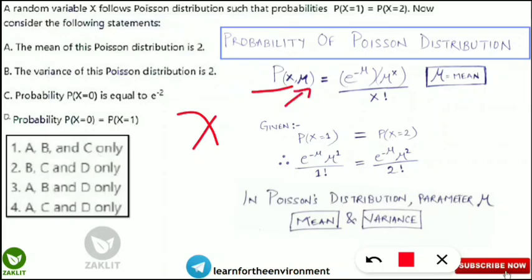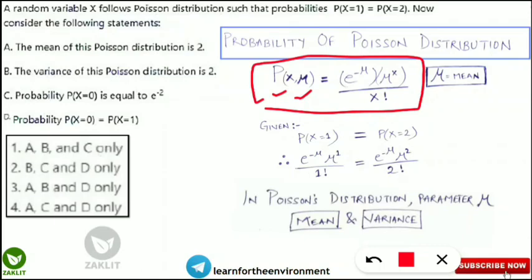So the formula is P(x) equal to e to the power minus mu multiplied by mu to the power x by x factorial, where mu is equal to the mean, which is also lambda, I am repeatedly saying. This is the formula we also knew in the last slide, and we will use it to solve this question.